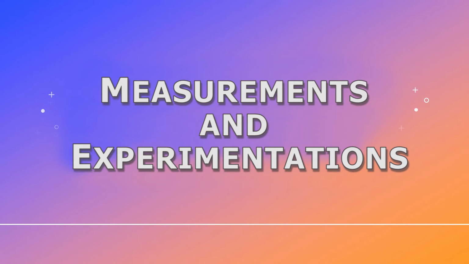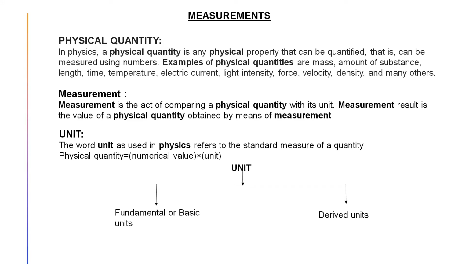What are physical quantities? The quantities which can be measured, anything which can be measured, that is a physical quantity. For example, we can measure the mass of a body, the length of a body. We can measure temperature, we can measure time. All these quantities are known as physical quantities. But the things which cannot be measured, like sorrow, joy, grief, these are not physical quantities. So physical quantity means that which can be measured by any direct or indirect process.